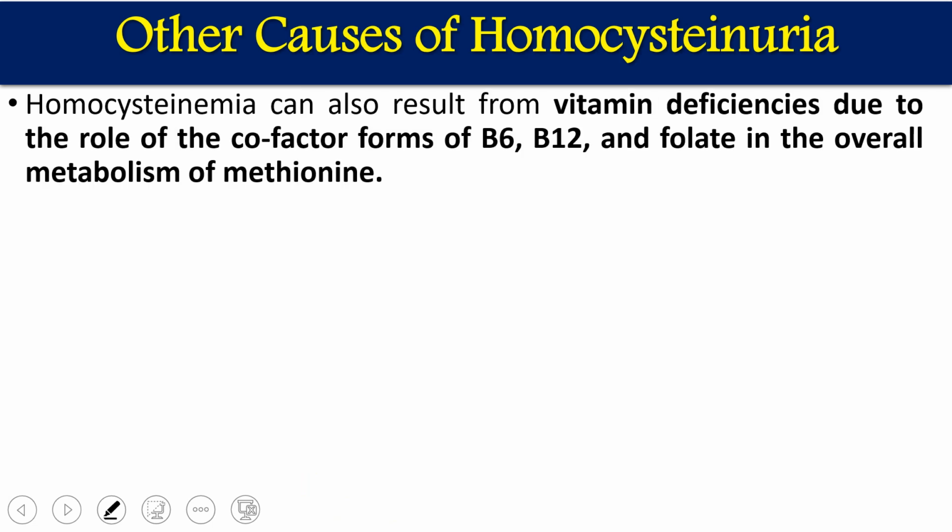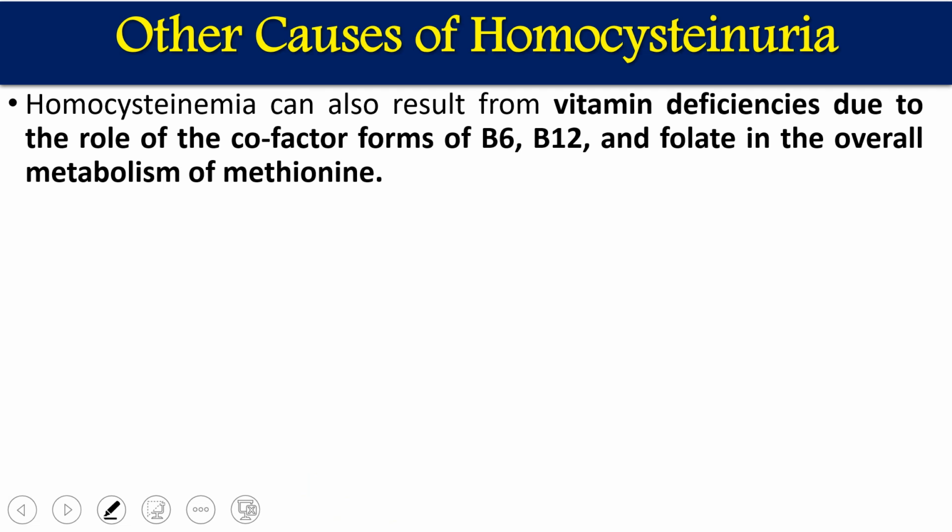Now, there are some other causes which lead to homocystinuria. As we have seen, there are certain enzymes like methionine synthase, which requires folic acid and vitamin B12, and cystathionine beta synthase and cystathionine lyase, which require vitamin B6.